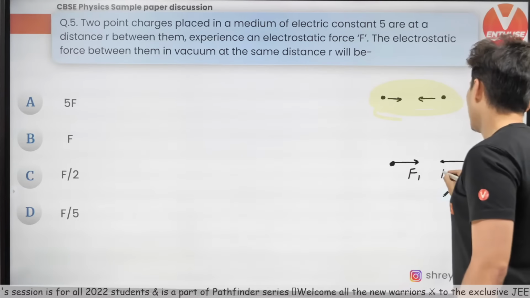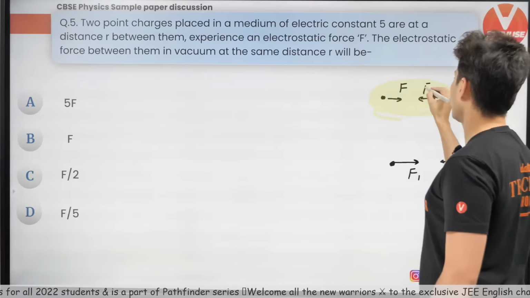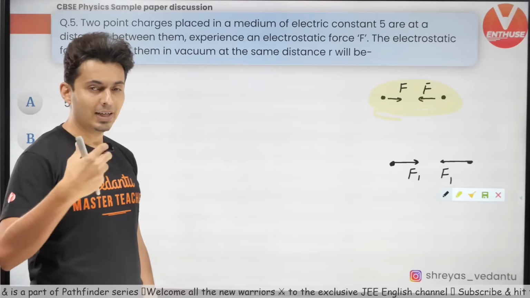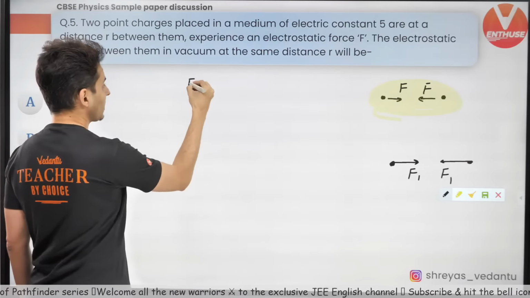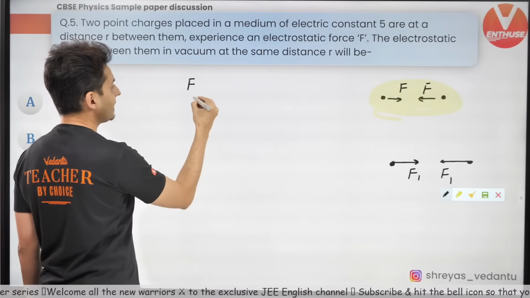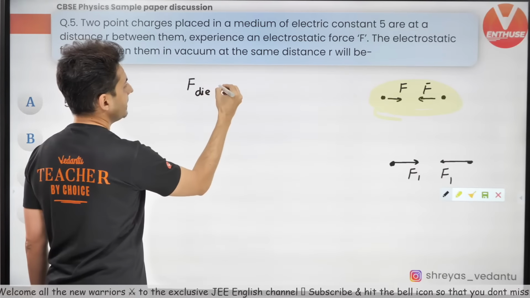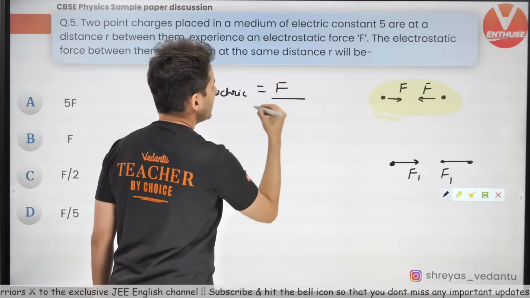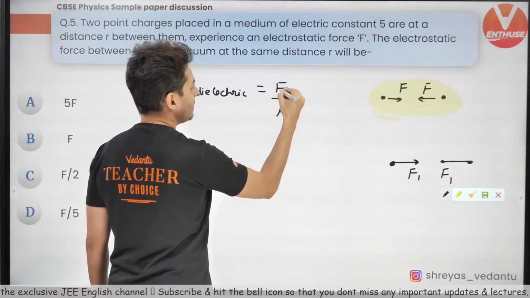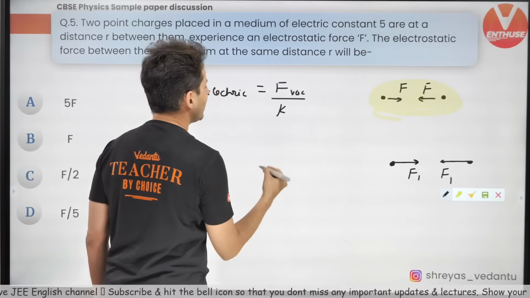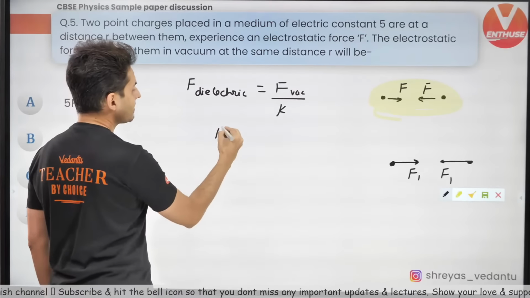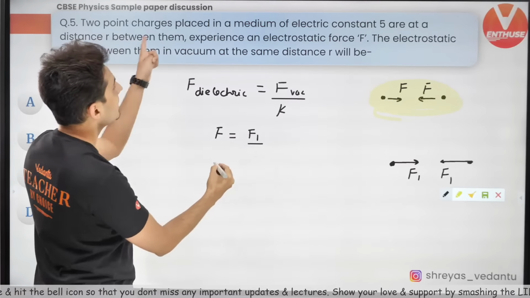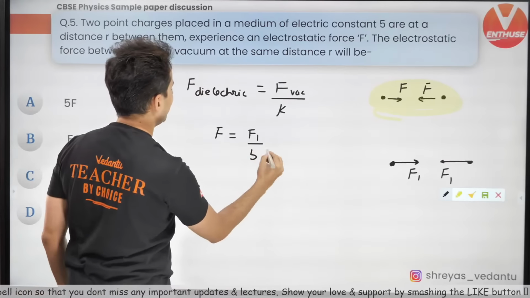Let's say I call it F1. This was F and F. We all know when you put a charge in a dielectric medium, the field weakens. So the field in the dielectric medium is basically nothing but the force divided by K, but this is in vacuum or basically air. So the dielectric medium's force is F, the vacuum's force is F1, and the dielectric constant is 5.